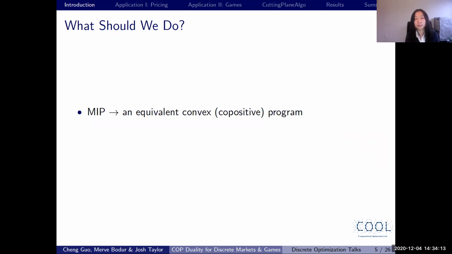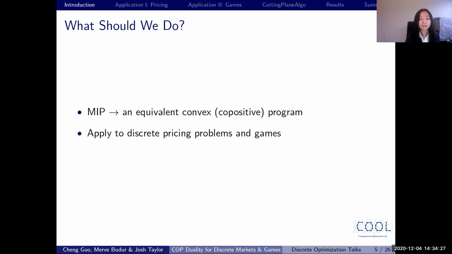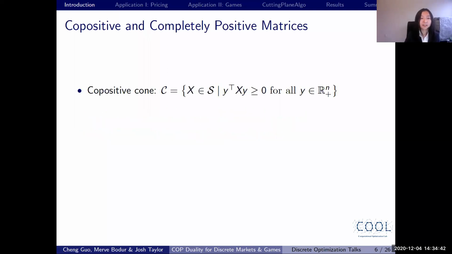So how do we deal with this problem? In our work, we try to reformulate MIPs into an equivalent convex program called a copositive program, and convex programs do have strong duality. So we use this relationship and apply it to discrete market problems and discrete game problems. In what follows, I will first introduce some key concepts of copositive programming, and then I will talk about our two applications. The cone of copositive matrices is defined as follows.